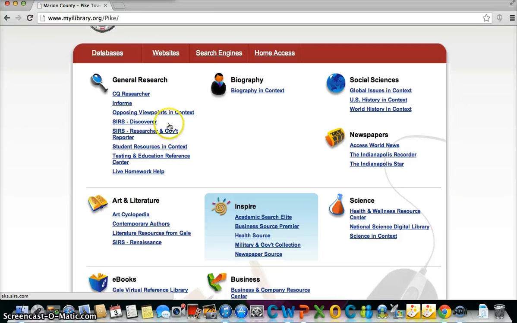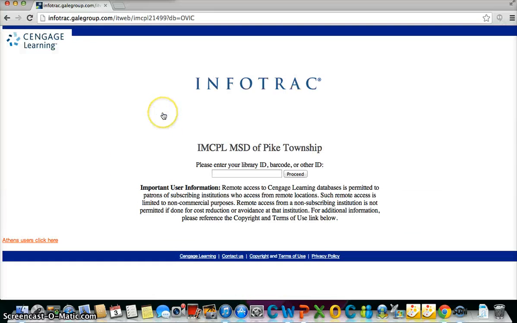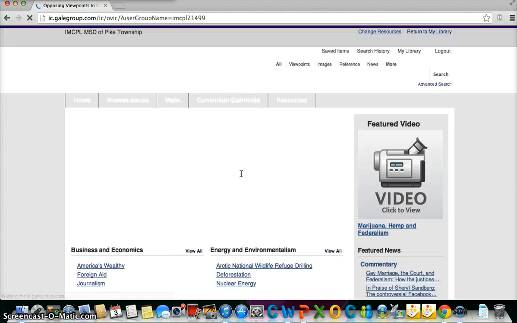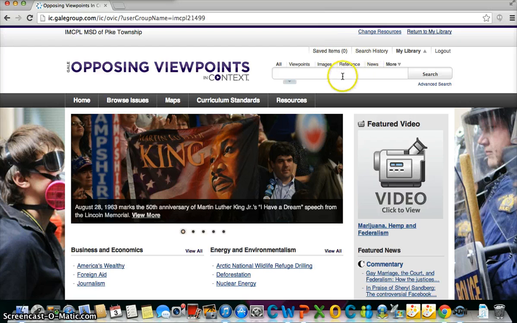So let's start with Opposing Viewpoints In Context. If you are outside of the Pike server, you will need to enter a password. If you are ever asked for a username and a password, simply use Inspire123 as both. Since this one's just asking for an ID, I'm going to type in Inspire123. Now I can do some searching.